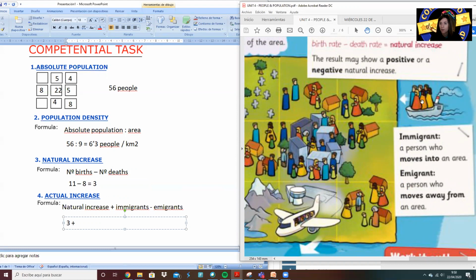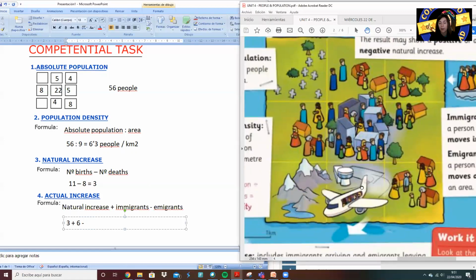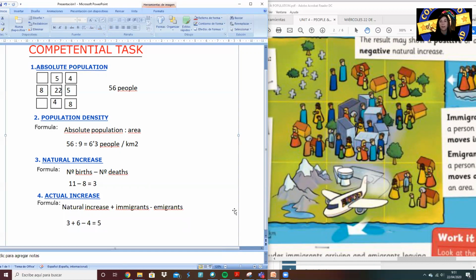So we count 1, 2, 3, 4, 5, 6 people. So 6 immigrants. And then we have to subtract the number of emigrants. 1, 2, 3, 4 people leaving the country. And if we calculate this, 3 plus 6 is 9, minus 4, that makes 5. So 5 will be the actual increase.